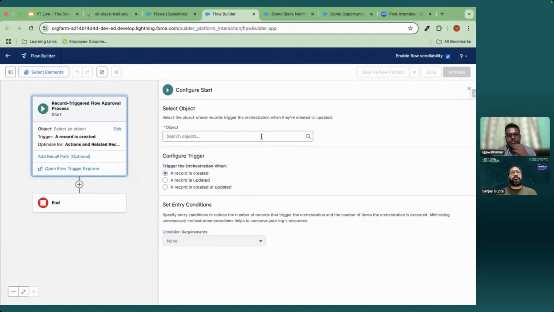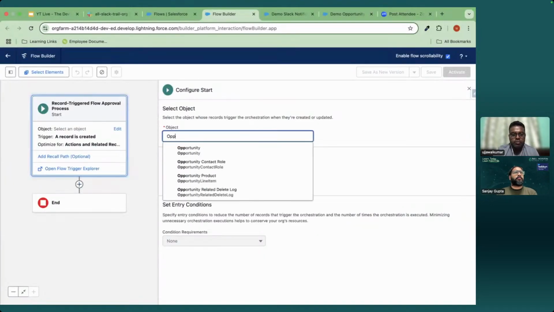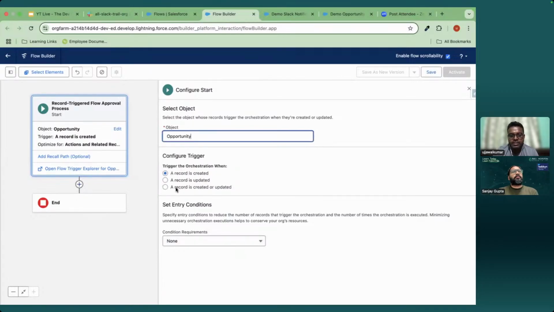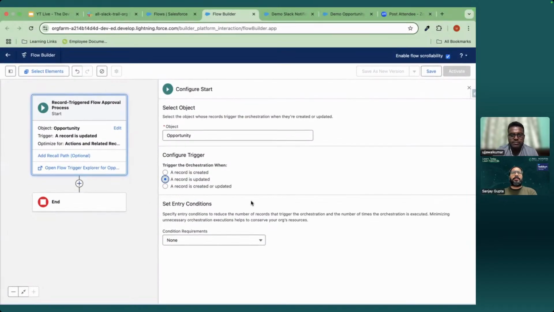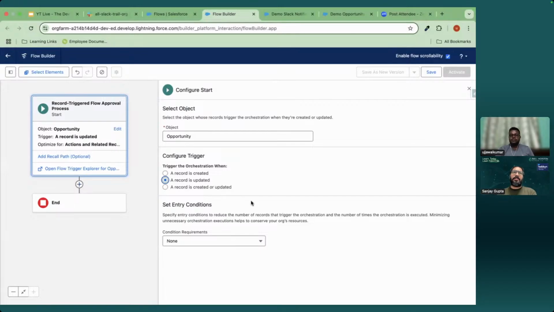So this will run on opportunity, when a record is updated. And since it is a record triggered flow specifically for approval process, you cannot add any other update. You can only add a stage, decision, and a step. And you can only add a recall path. Other flow elements will not be available here.